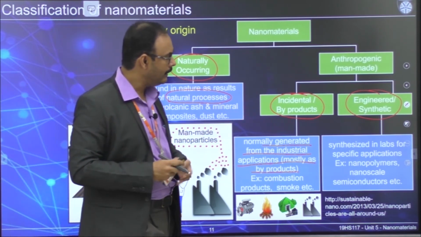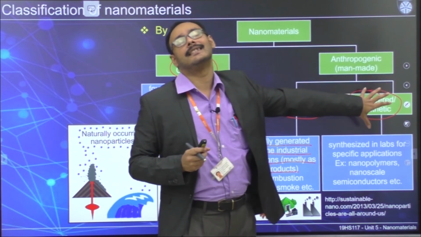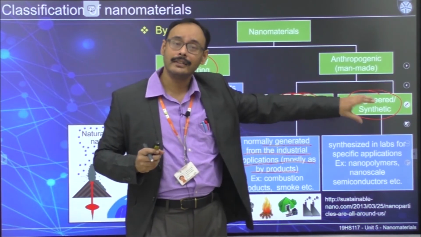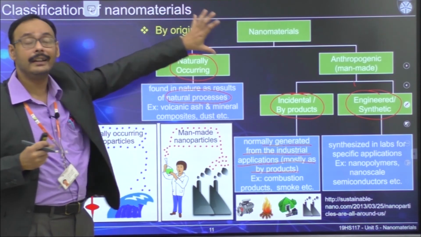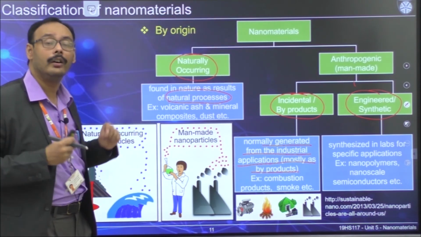Now, what about engineered and synthetic ones? That means these are the ones which we can synthesize. These are the three ways by which you can classify in terms of their origin.